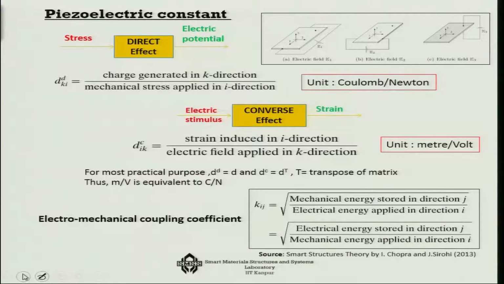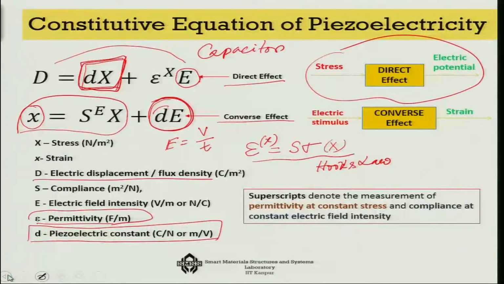Now, again and again here, one particular constant is coming. That constant is the electromechanical coupling coefficient or piezoelectric constant. Now, that constant can be defined in two ways, because you have two equations where this d was there, right? If you remember, if I go back once again, you just see that in the first equation you have small d, and in the second equation also you have small d.